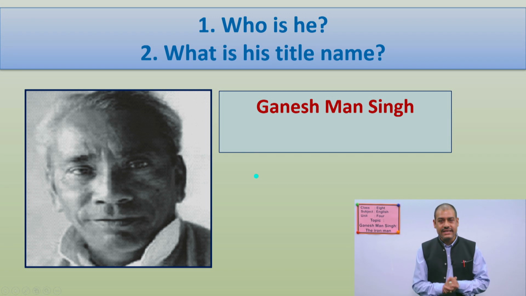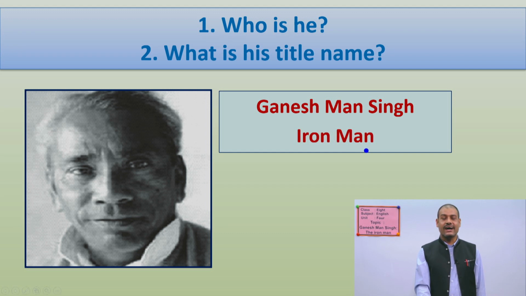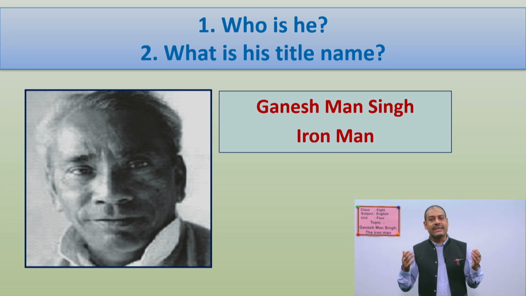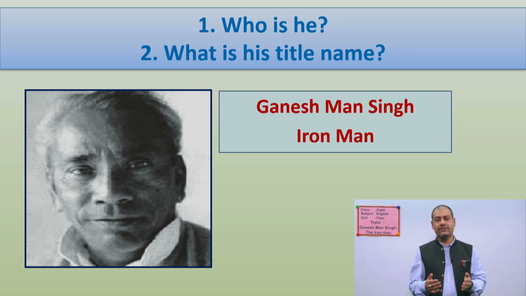Have you ever heard this name? Well, so he has his title name also. Can you tell me the title name? Now, let me show you the title name. That is Iron Man. You know, Iron Man. In Nepali, we call him Lauha Purush. Okay? Very strong man for democracy. Do you understand? So I think you are very clear that today we are going to learn a biography about Ganesh Man Singh, the Iron Man.